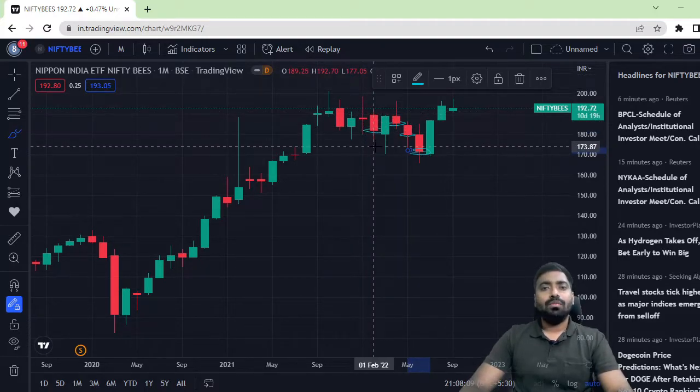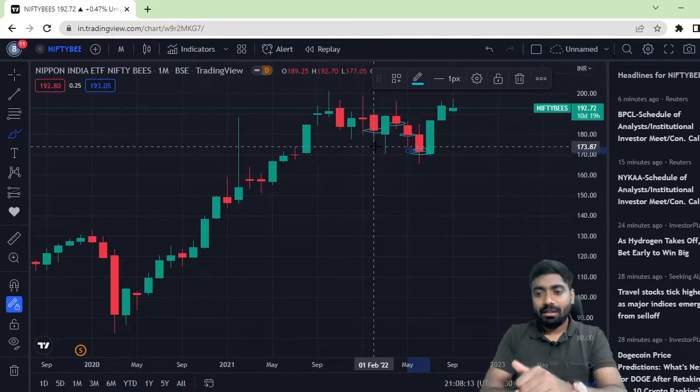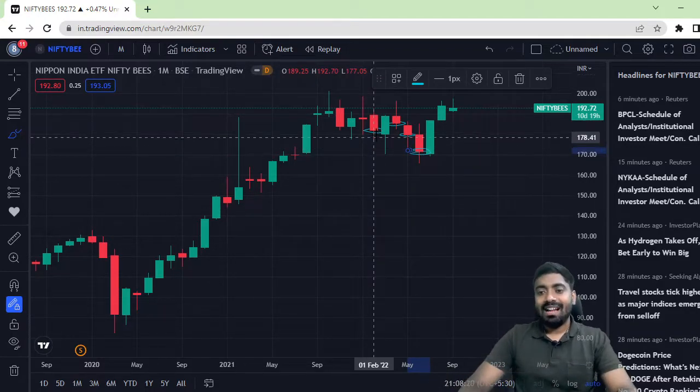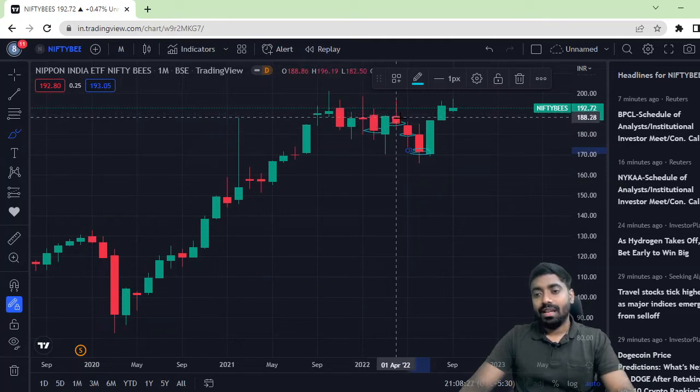But if you don't want to follow that strategy, what you can do is take the amount of money to be invested divided by the number of balance months. Take the example: now I have 11 months of balance. So 1,20,000 divided by 11 months, whatever amount comes, you put in the month of February. And in May, April also, like that you have to follow.